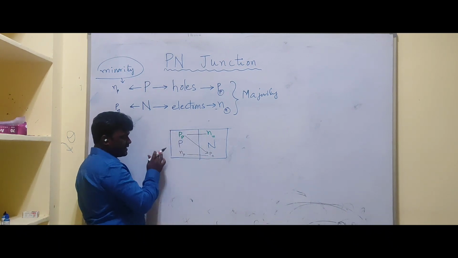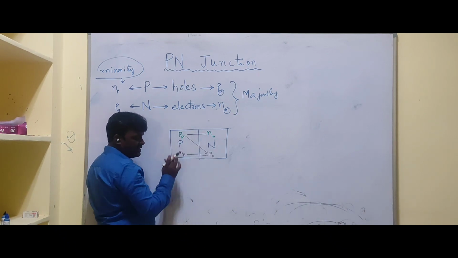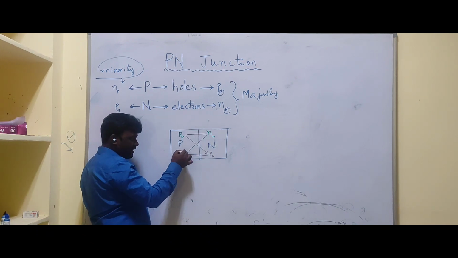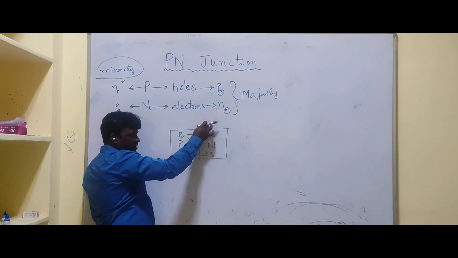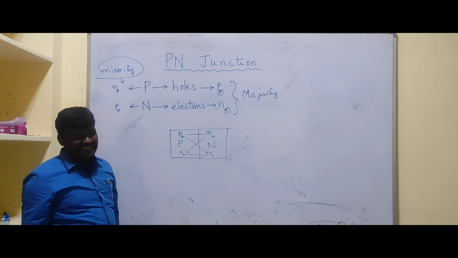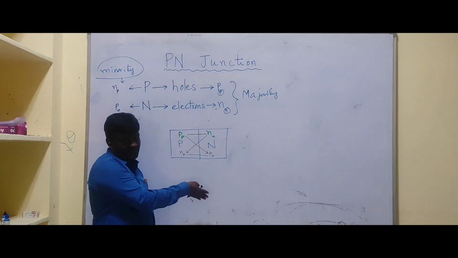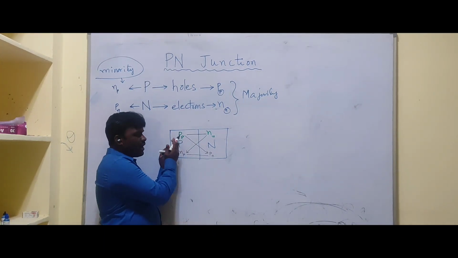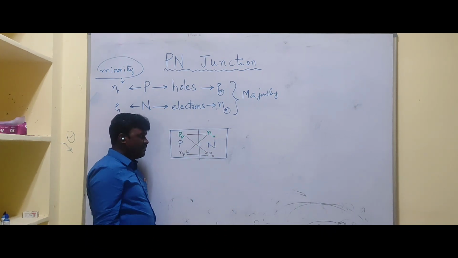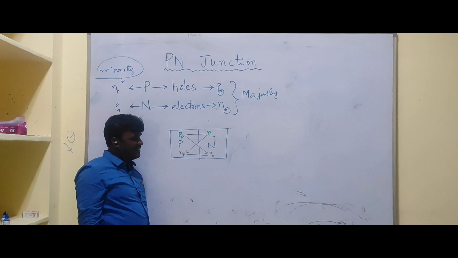That means this majority becomes the minority on the other side. Holes are majority on p side, and these holes are the minority charge carriers on n side. Similarly, these are the majority charge carriers on n side, and these are becoming minority. Suppose it is the higher concentration here, lower concentration there. That means there exists a gradient of charge concentration. We have more number of holes on p side and less number of holes on n side. Similarly, more number of electrons on n side and less number of electrons on p side.